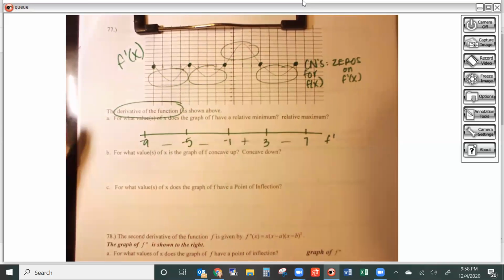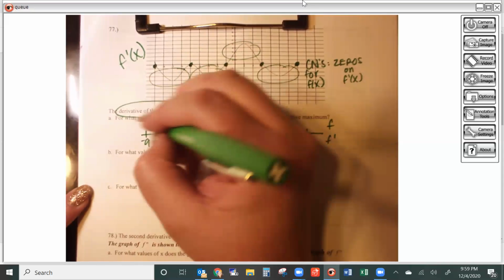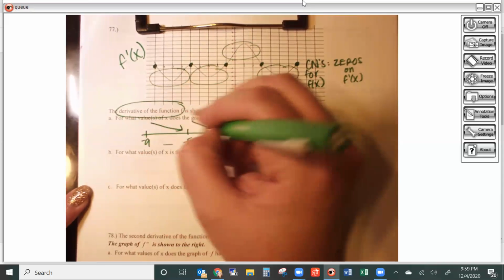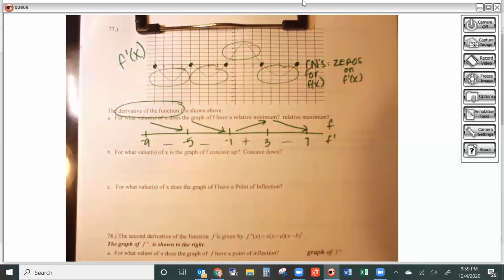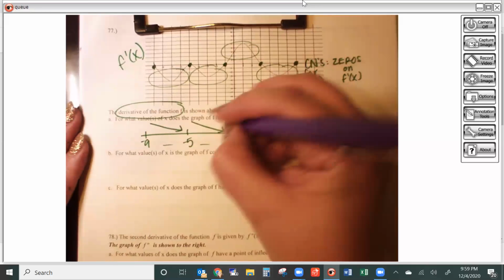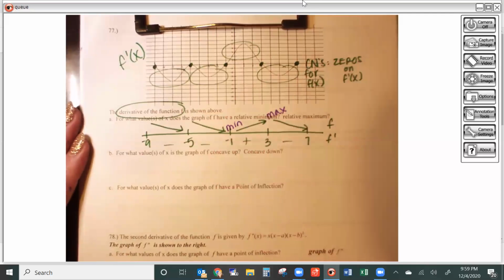What does that tell me about what f would have been doing? Regular f would have been decreasing, decreasing, increasing, decreasing. Okay, so remember, this graph's y values tell me what f's slope would have been. So I know that I would have a min at -1. I would have had a max at 3.